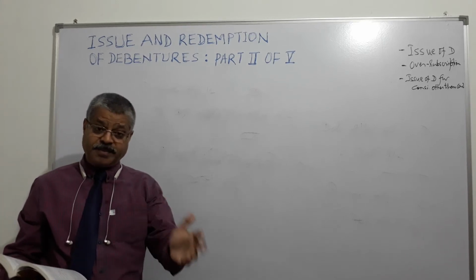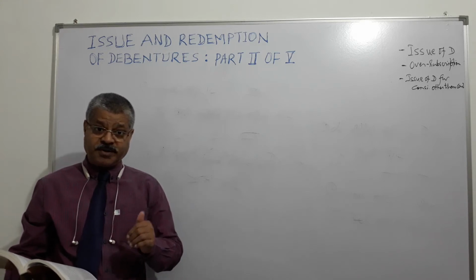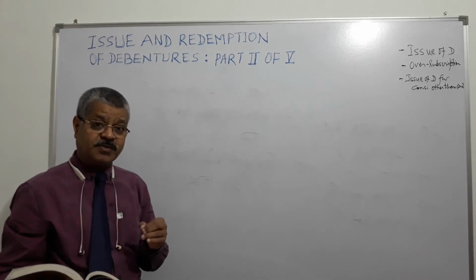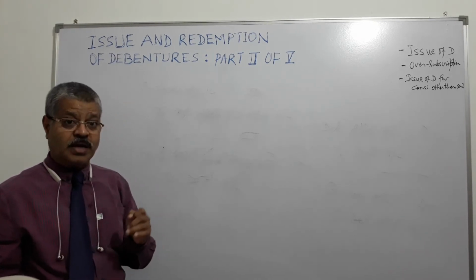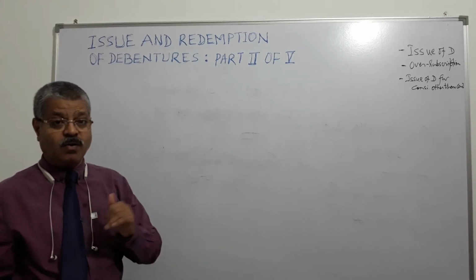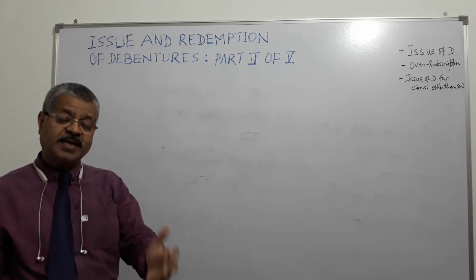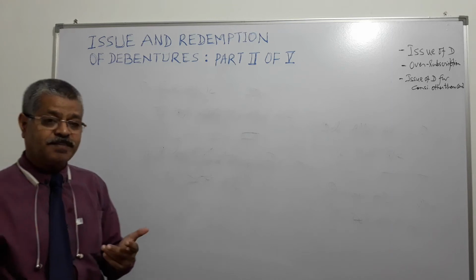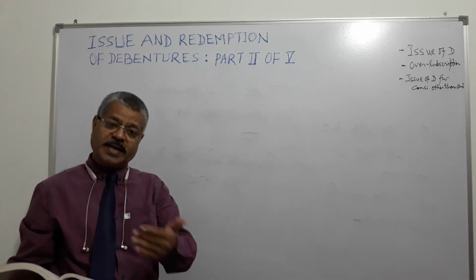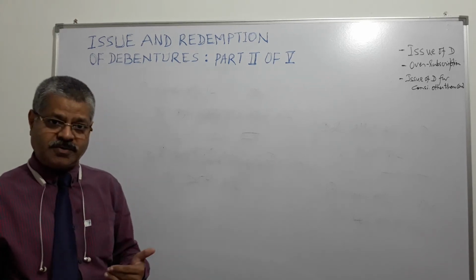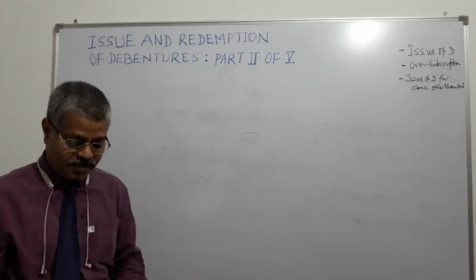Whether 5% discount is permitted or 10% discount is permitted, the amount of discount will need to be recovered either from the P&L or from the securities premium account, right? And investor will pay 95 rupees if 5% discount, 90 rupees if 10% discount, for each debenture of 100 rupees.